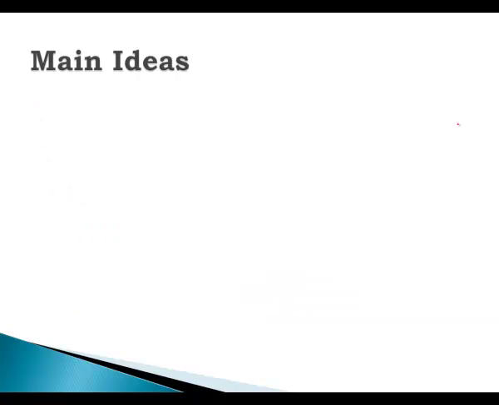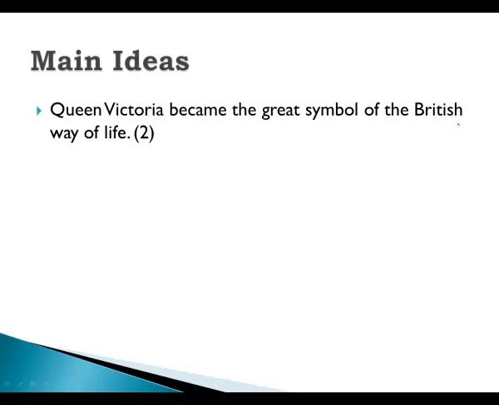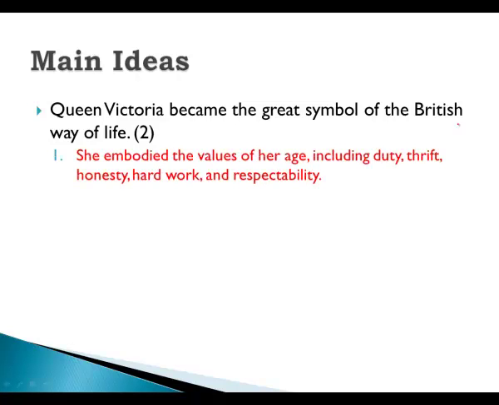Excellent job. Moving forward. Queen Victoria became the great symbol of the British way of life. You need to describe her and then give us the nickname. Kayla? Her reign was the longest in British history and exercised little real political power in the Victorian age. Okay, so we know it as the Victorian age. Describe the Queen herself. Alex? Victorian ideas included duty, thrift, honesty, code of morals, hard work, and respectability.